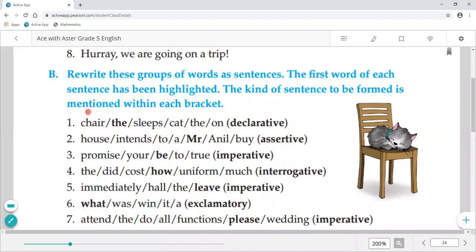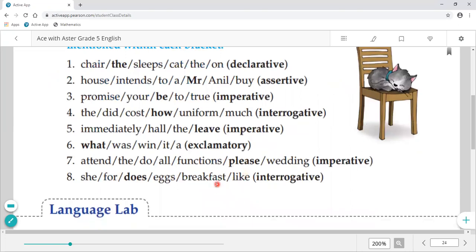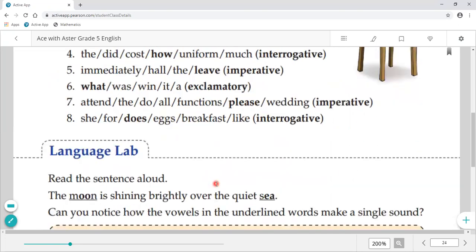Now related to the sentences, we have an activity. See here, rewrite these groups of words as sentences. Okay, what you have to do is rewrite. The first word of each sentence has been highlighted. The kind of sentence to be formed is mentioned within each bracket. Means you have been given the types of sentences. According to this, you have to punctuate them and rewrite them. Okay, so this work we'll do in our copy. For your better understanding, I'm going to show you that copy work.